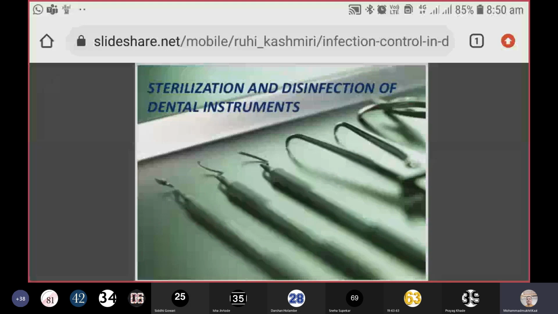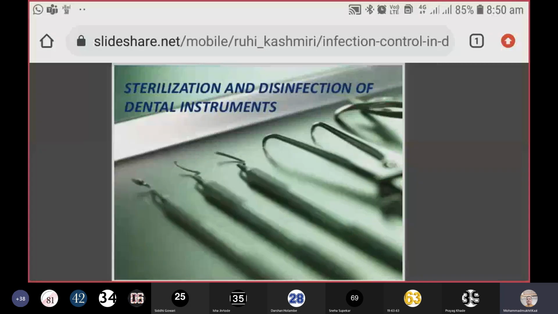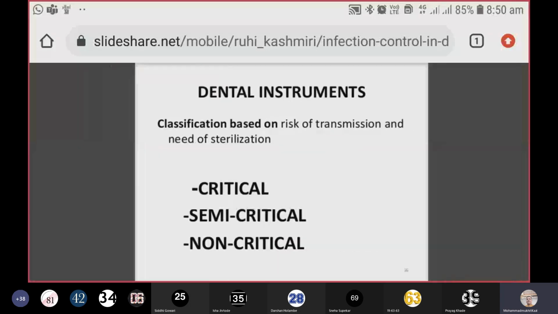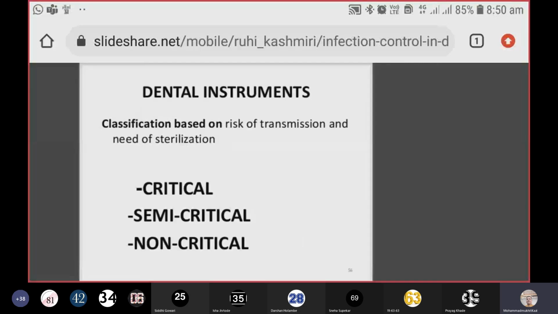Now, sterilization and disinfection of dental instruments. I'm not going to go into this now because we have studied the sterilization and disinfection chapter in detail. We also studied what the critical, semi-critical, and non-critical instruments are. Based upon that, you decide whether to go for a sterilization or a disinfection procedure.